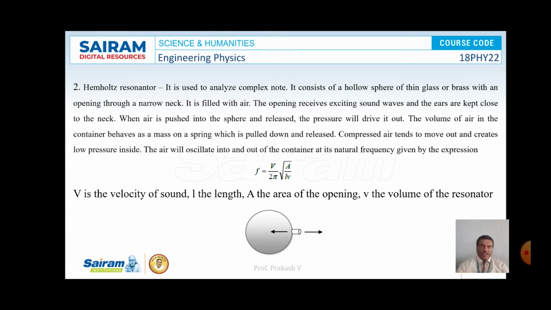So here the natural frequency of the air column is given by V by 2 pi into square root of A by Lv, where V is the velocity of sound, L is the length of the air column, A is the area of the opening, and small v is the volume of the resonator. So this is an example of resonance observed in the case of the Helmholtz resonator.